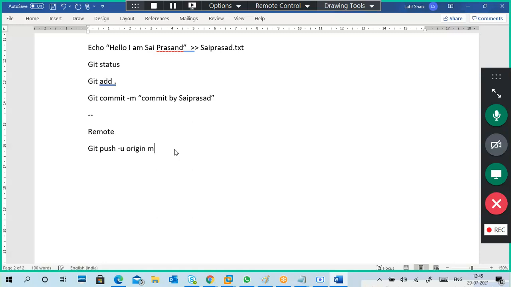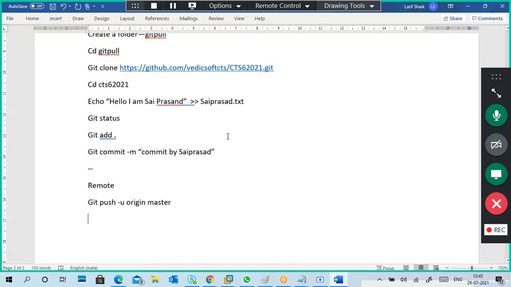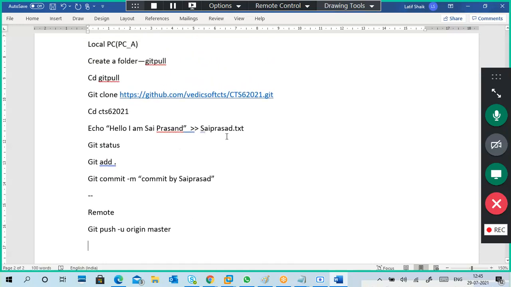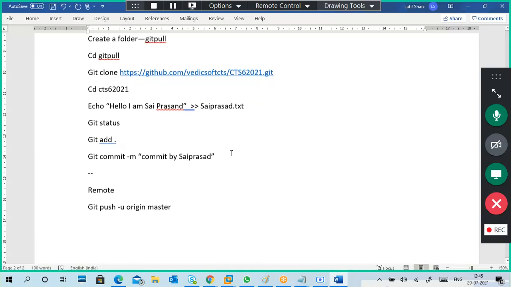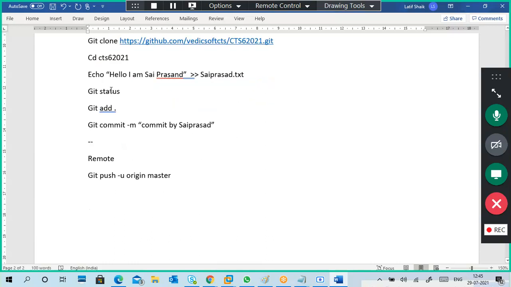I use my system for both the things. It is not asking any username and password because it is already configured the first time. If this is your side, because I am not giving any login name and password for you, then you have to do git clone and cd into that folder, create some file or modify, create some file with your name, and check the status, git add, git commit.